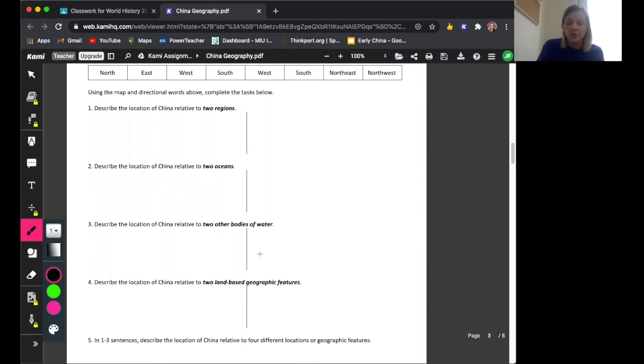So, of those 8, you are going to select 4 and just put everything together in a paragraph. You're just going to take what you've already written and just put it into one cohesive paragraph. And that's it. At this point, if you are in periods 1 or 6, you're done. But if you're in period 2, keep watching.